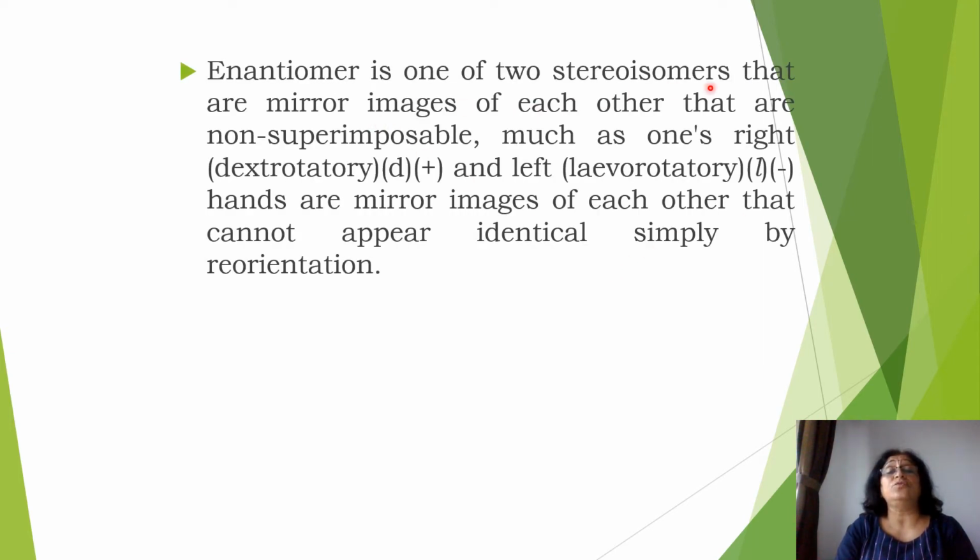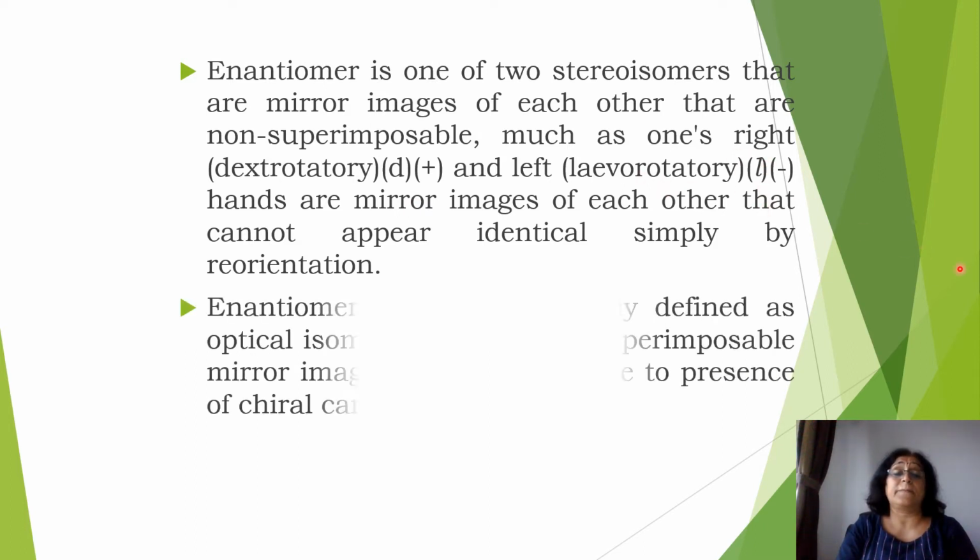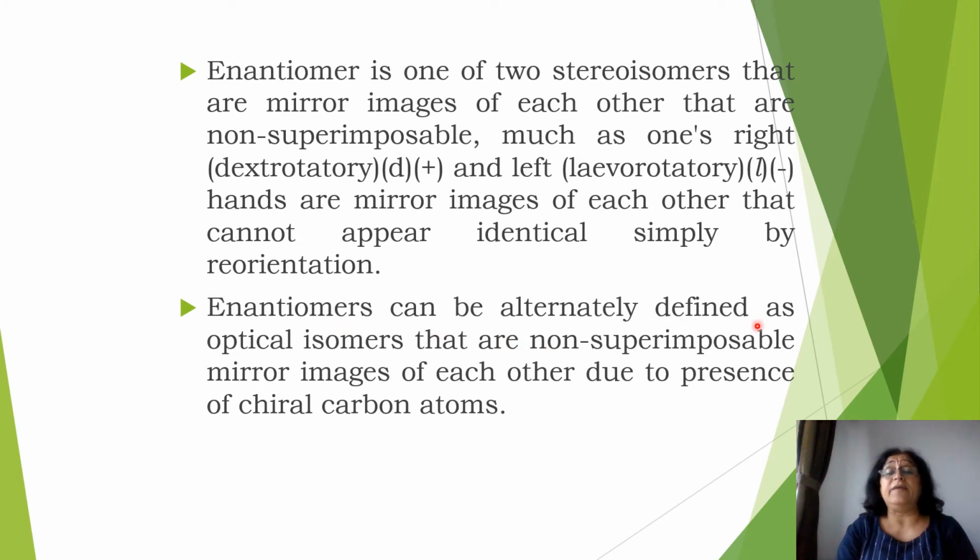So enantiomer is one of the two stereoisomers that are mirror images of each other that are non-superimposable, much as one's right and left hands are mirror images of each other that cannot appear identical simply by reorientation. And one of the enantiomers is dextrorotatory, another one is levorotatory. The one which is dextrorotatory is represented by small d or plus, and the one which is levorotatory is represented by small l or minus. Then enantiomers can be alternatively defined as the optical isomers that are non-superimposable mirror images of each other due to the presence of chiral carbon.